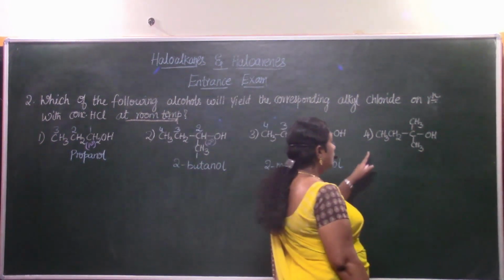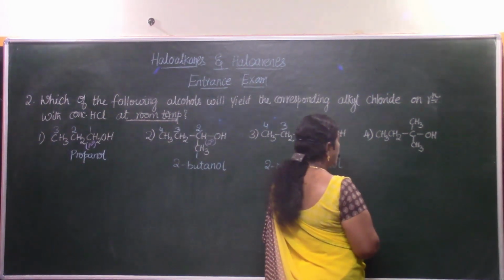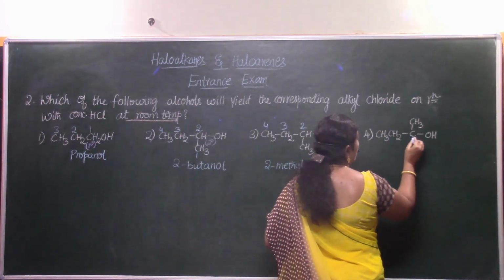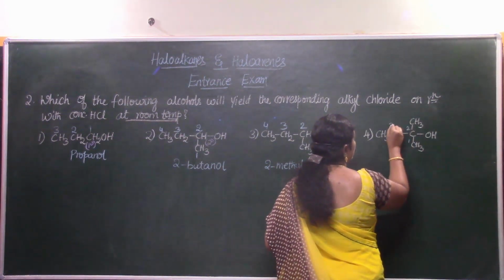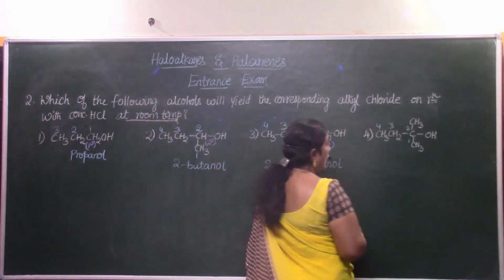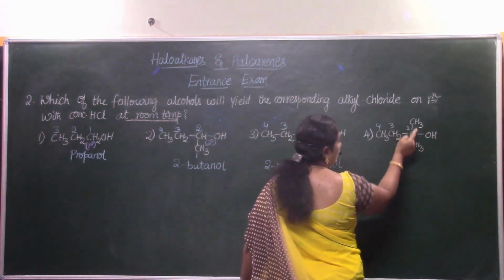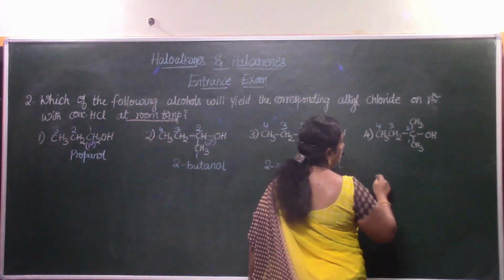Now let's look into this. Let's give the locants. So 1, 2, 3 and 4. Now for the second carbon atom, methyl is also attached and OH is also attached.